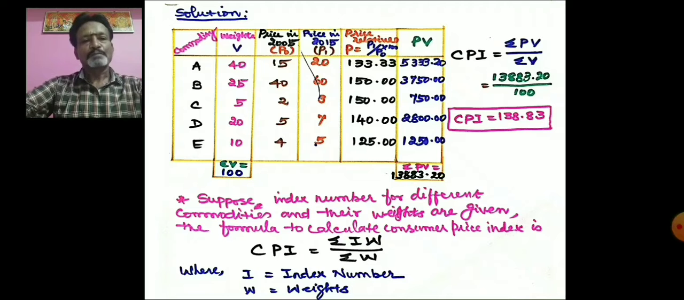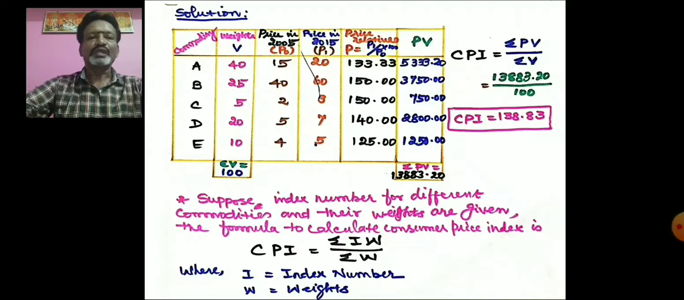Suppose the index numbers for different commodities and their weights are given. Sometimes in a sum they can give the index numbers for different commodities and their weights. At that time, what formula can we use to calculate the consumer price index? The consumer price index equals sigma IW divided by sigma W. W is nothing but the weight, I means the index number.